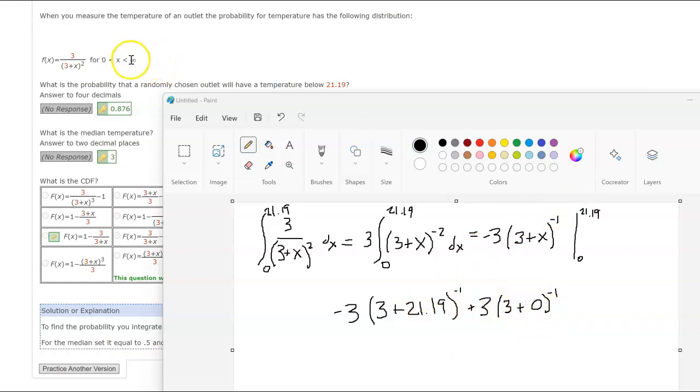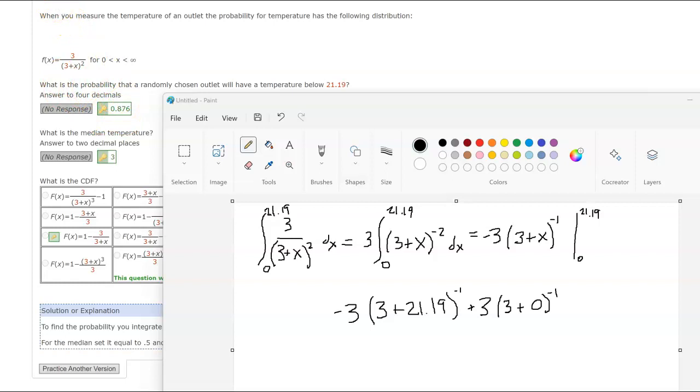Also, there were some students who had concerns about how can you have infinity if the thing has to add up to 1. You actually can add up infinitely many infinitely small things and have it converge. So this is a proper PDF. It does integrate to 1.